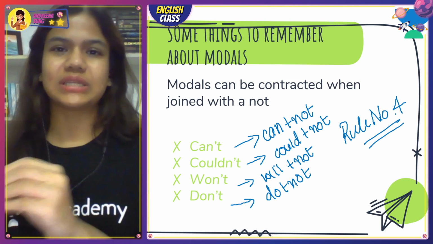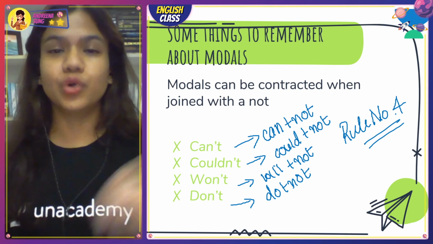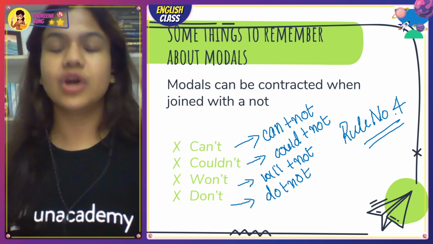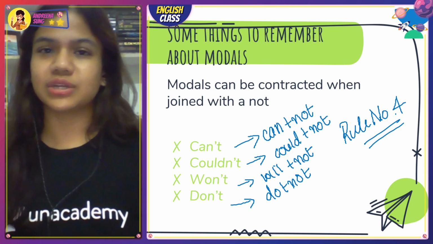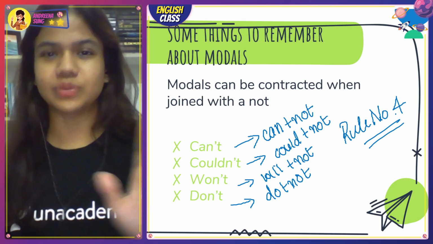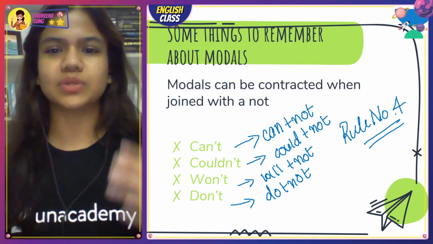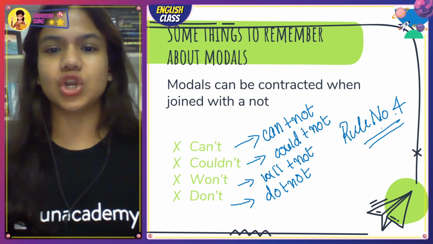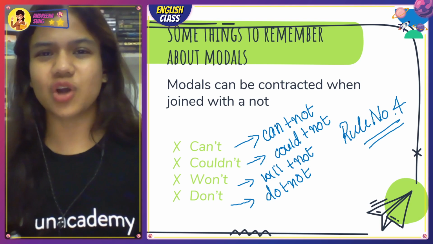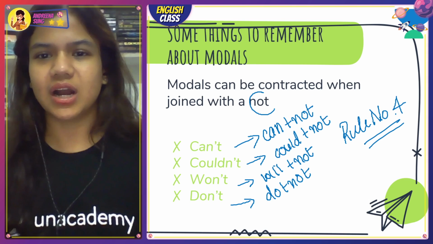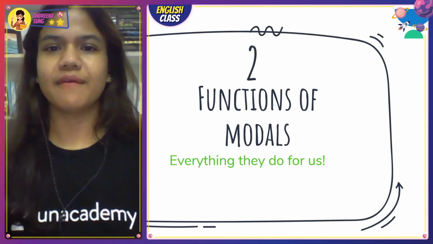Will plus not is equal to won't, and would plus not is equal to wouldn't. Do plus not is equal to don't. So modals can be contracted when joined with a big not. That sounds wrong when I say it. Great. That was rule number 4.